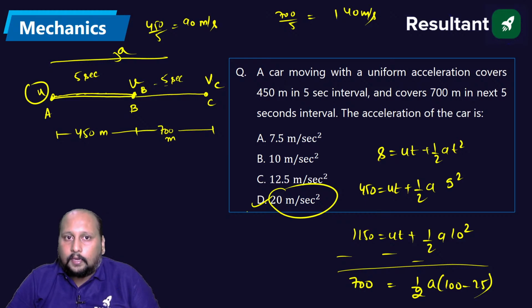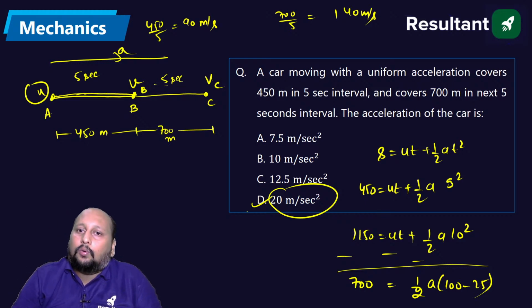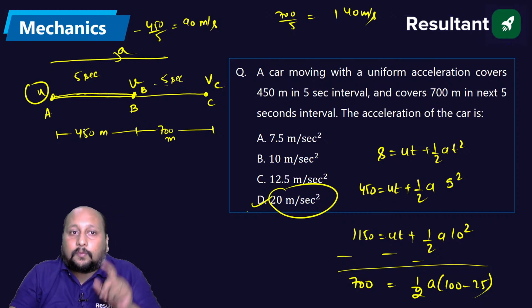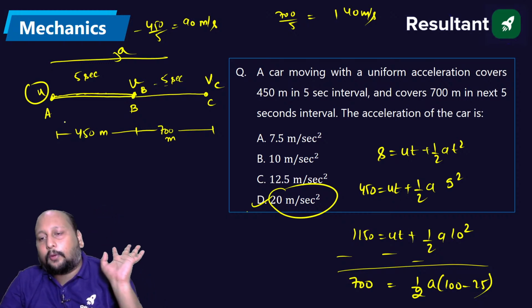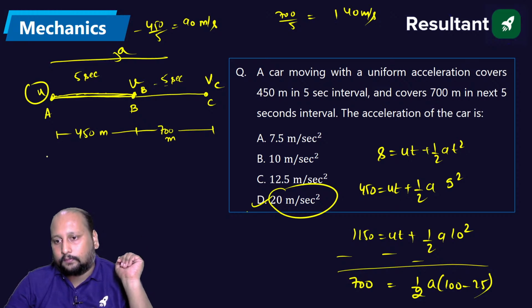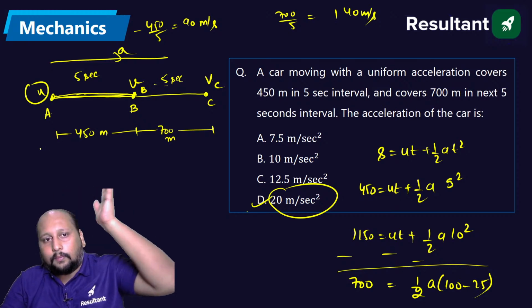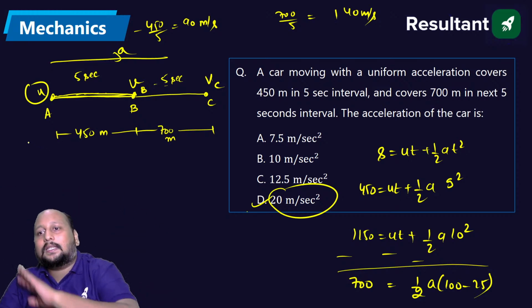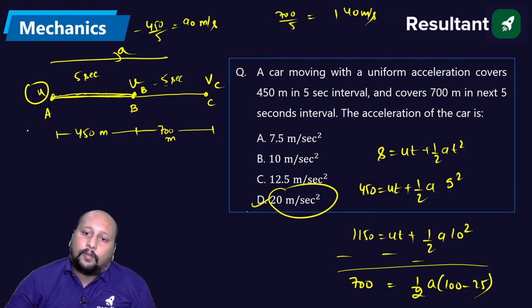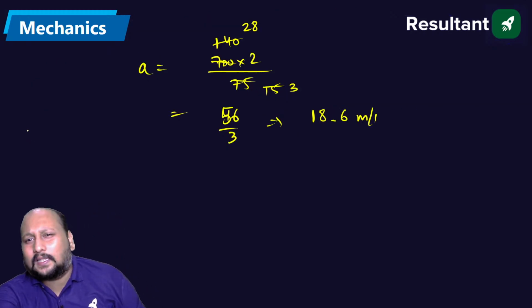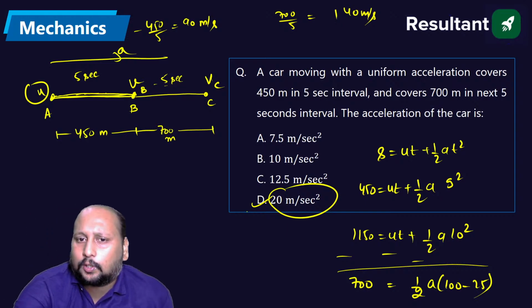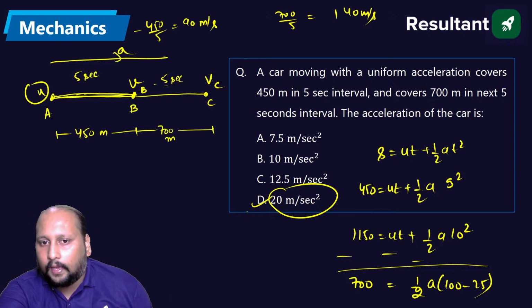Okay, fine. The reason being why we cannot do directly by taking the velocity, because velocity is changing at each and every point. It is not constant velocity. It is accelerating from A to C. It is continuously accelerating. So we have to go with this. So I think we are getting 18.666. So 20 meter per second square is the final correct answer. Okay, done.